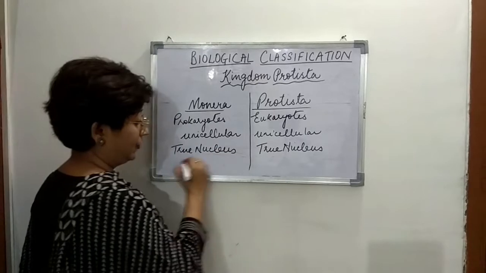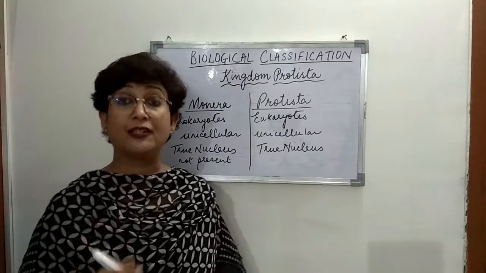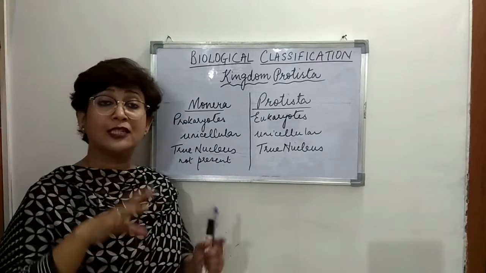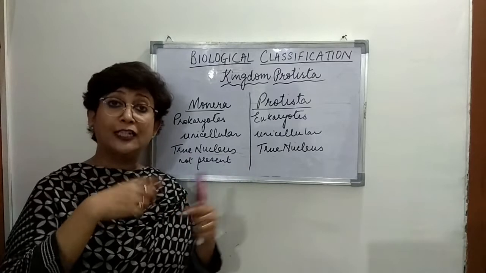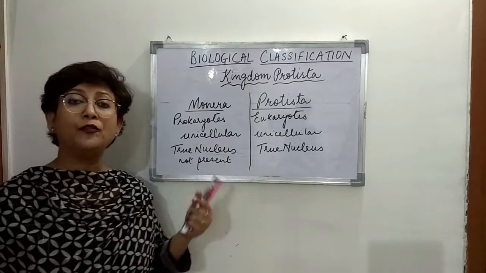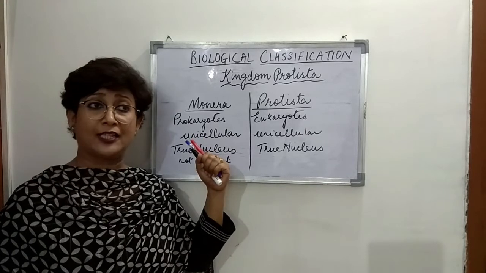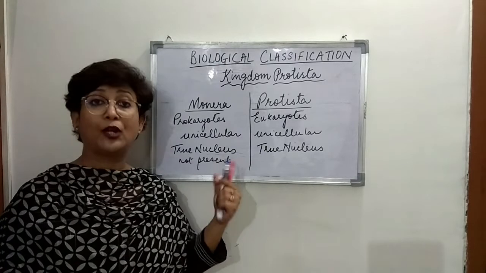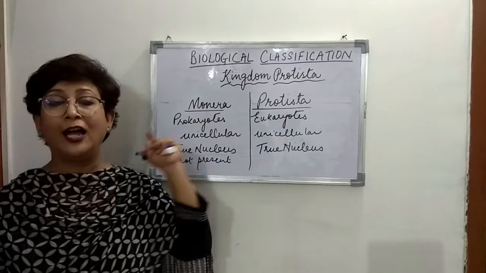And here we will write: true nucleus not present. We studied the bacterial cell, and in the central region of the bacterial cell an entangled mass of DNA is there, which is called the nucleoid. That is the genetic material of the bacteria. So we don't call it a nucleus; we say that it is a nucleoid. That was the difference between Monera and Protista.